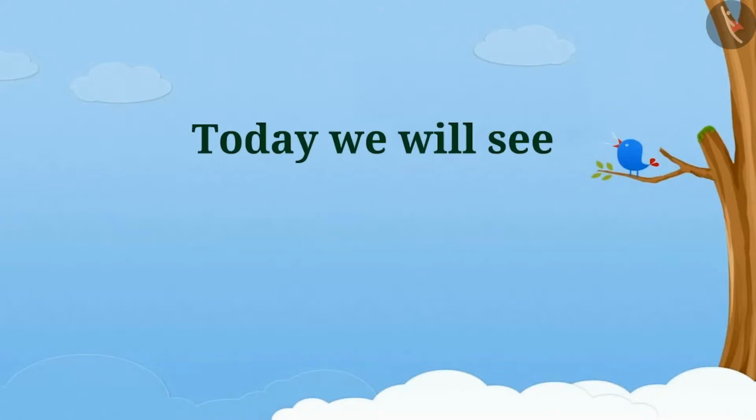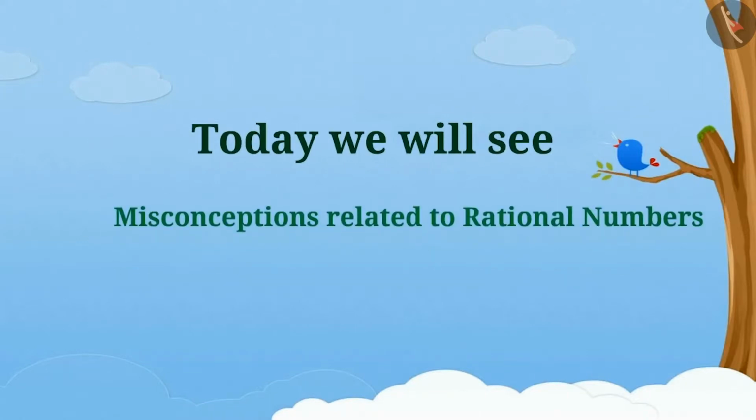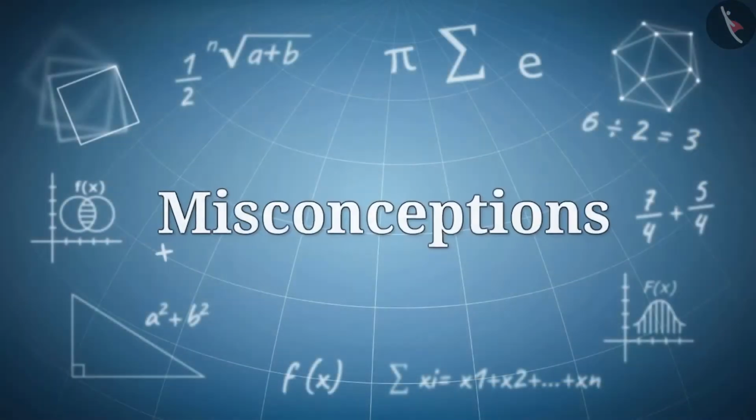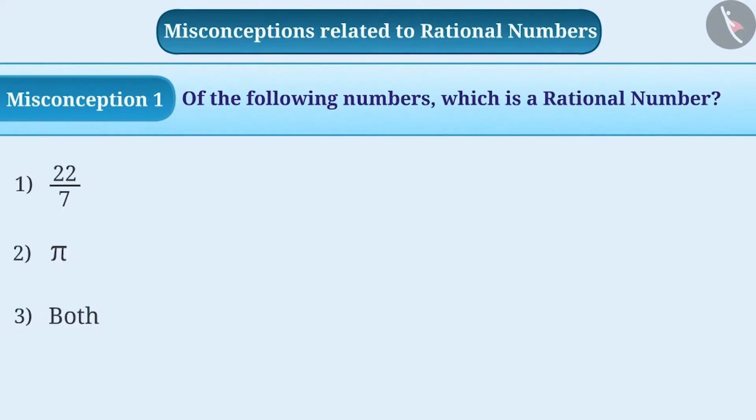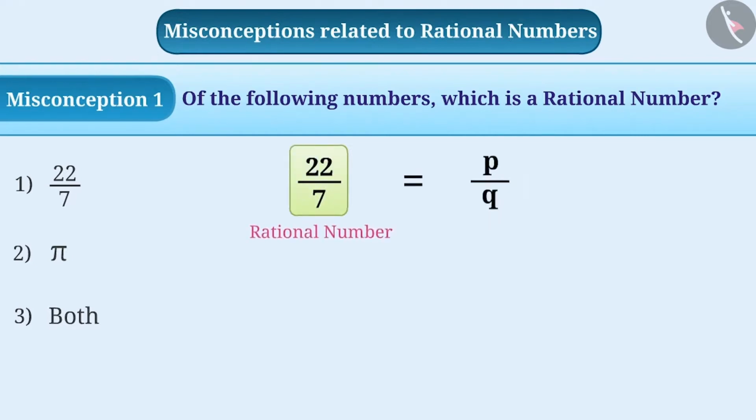Today we will see some misconceptions related to rational numbers. Misconception 1. Of the following numbers, which is a rational number? 22 by 7 is a rational number, since it can be represented as p by q, where p is 22 and q is 7. Both are integers and q is a non-zero number.